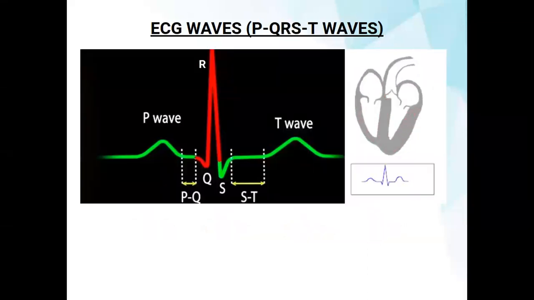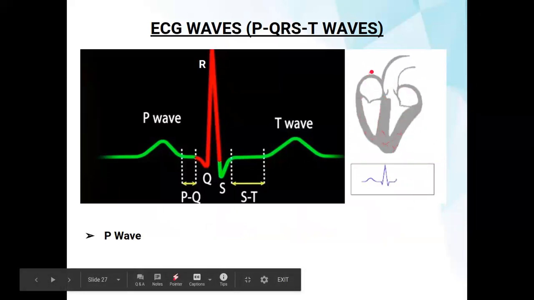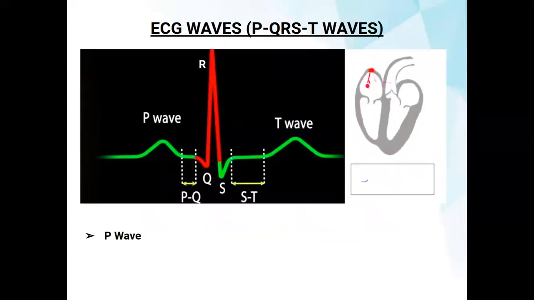As you can see here, how is the P wave conducted? When the atria are full of blood, the SA node fires. The electrical signal spreads throughout the atria and causes them to depolarize. So first, when the SA node starts conduction, the P wave is produced.